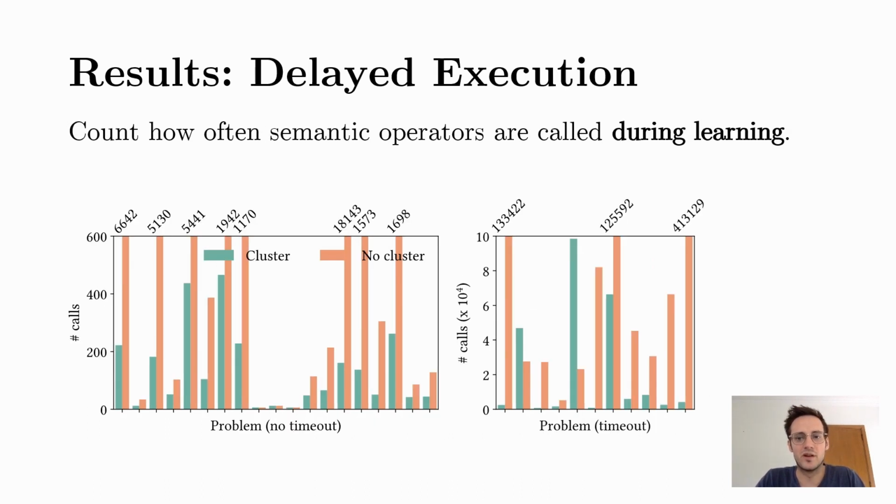By showing the number of calls that would have been made during learning, we can also see that delayed execution and clustering are important. Clustering brings down the number of potential calls, and this makes the search space a lot smaller, and delayed execution makes sure that none of these calls must actually be performed.